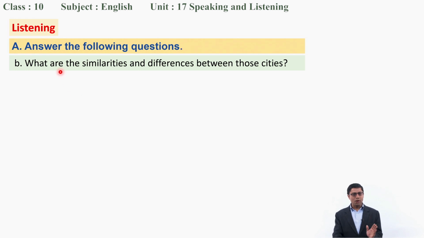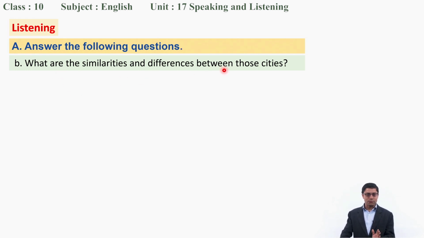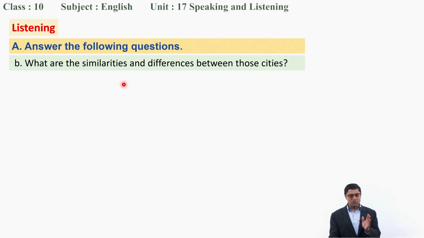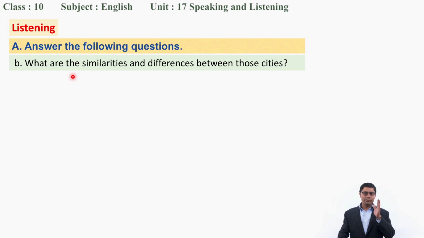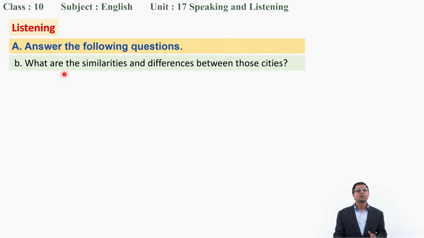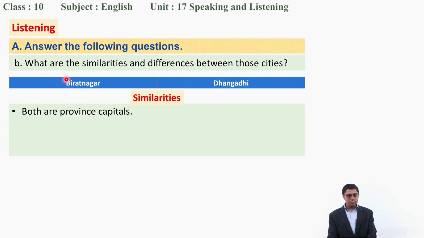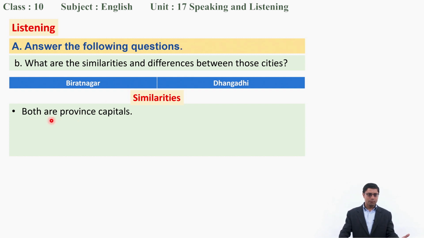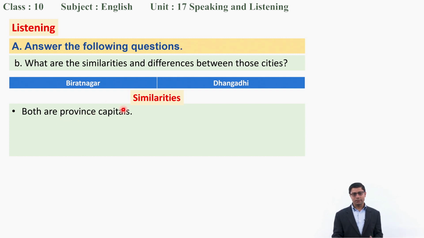The second question is, what are the similarities and differences between those two cities? So, here I have taken two cities, Biratnagar and Dhangadi. So, two capital cities of two different provinces, Biratnagar in Kosi province and Dhangadi in Sudur Paschim province. Let's see, okay. So, let's look at the similarities. So, see, both are province capitals, okay. Biratnagar and Dhangadi, these two cities are province capitals. Can you say the next similarity between them?